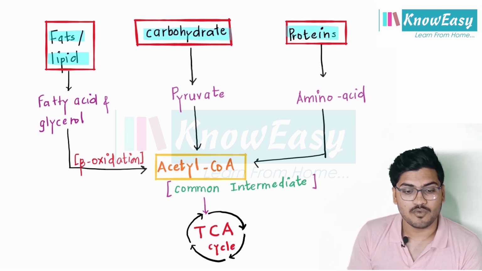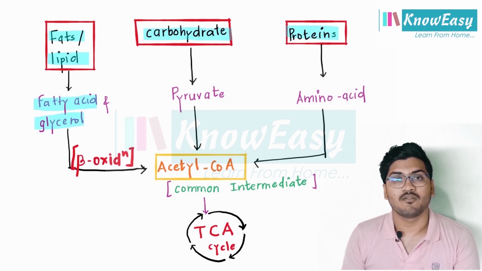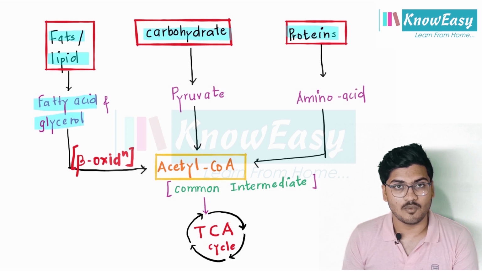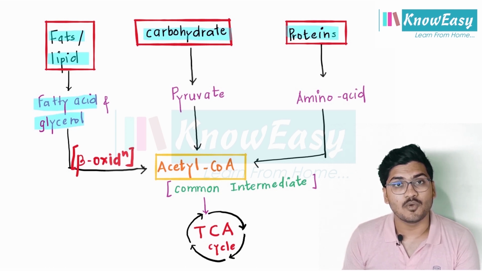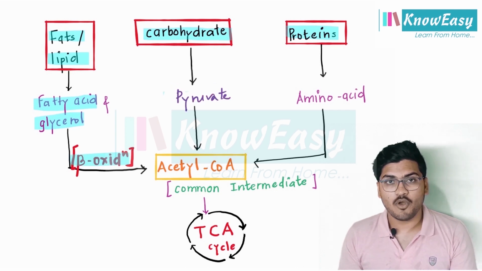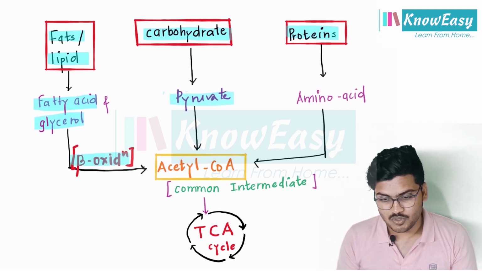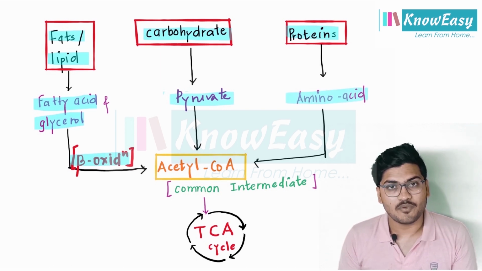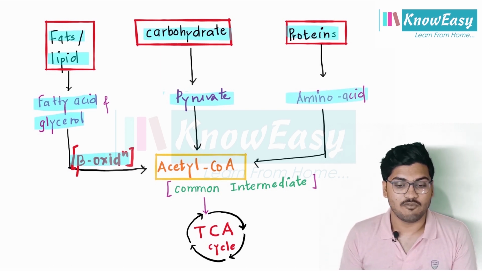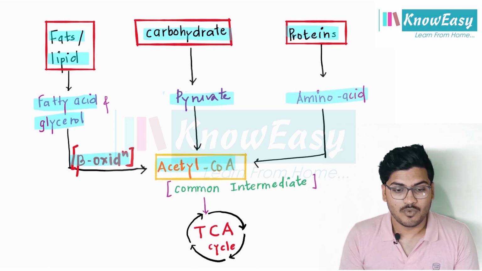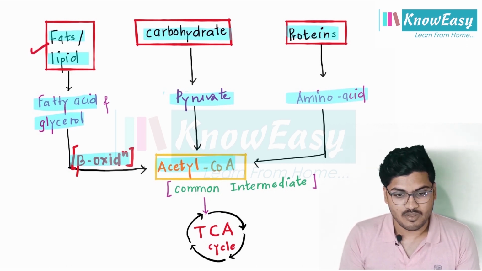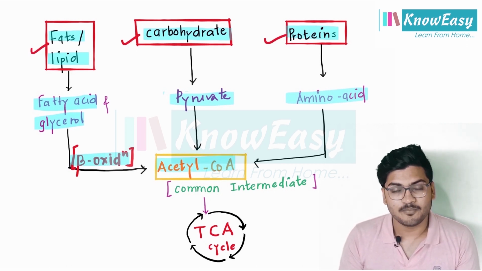Fat will break down into fatty acid and glycerol. Now fatty acid and glycerol again break down into acetyl-CoA by a pathway called beta oxidation. Carbohydrate will break into pyruvate, proteins will break into amino acids, and again the pyruvate and amino acids will break down and form acetyl-CoA.